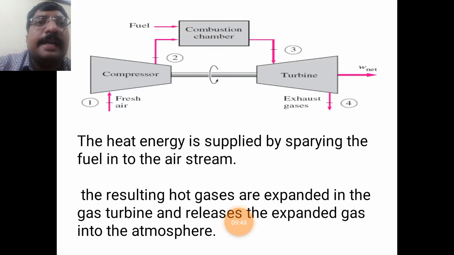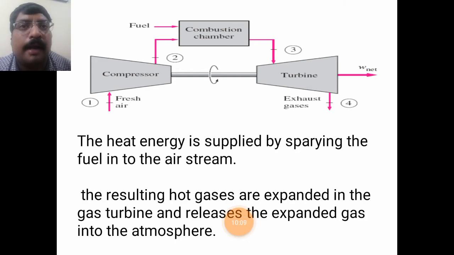With the high heat energy, that results in hot gases, and the hot gases are passed into the turbine. In the turbine, the gases are expanded and work is developed. And from the turbine, the exhaust gases are released into the atmosphere.